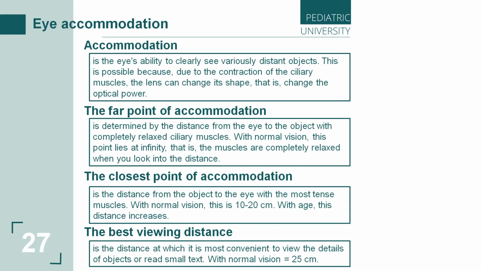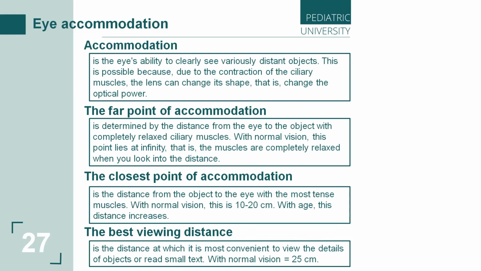It is the distance at which it's most convenient to view the details of objects or read small text. With normal vision, this distance is nearly 25 centimeters. For every person it may be different, but near this number.